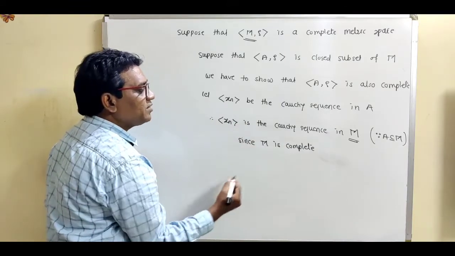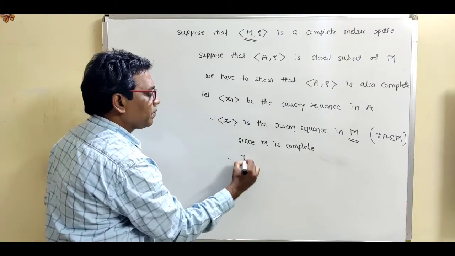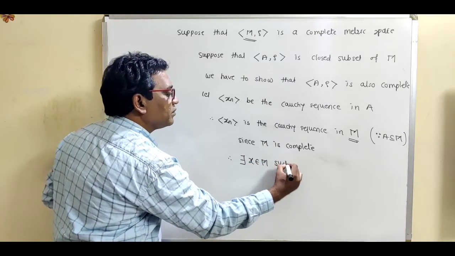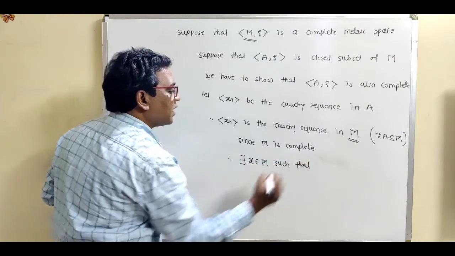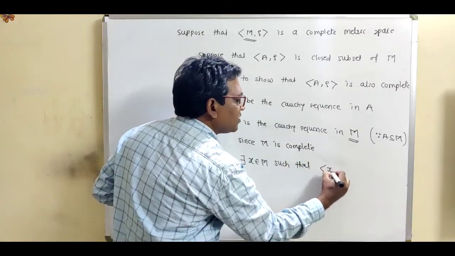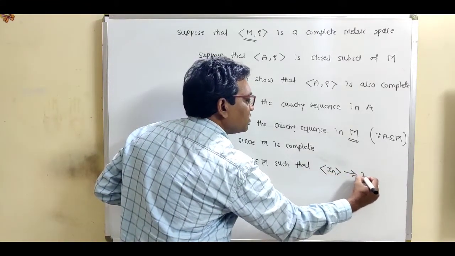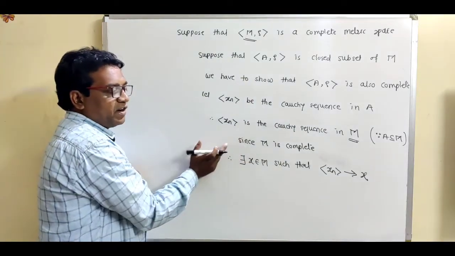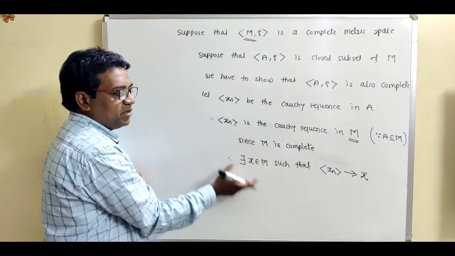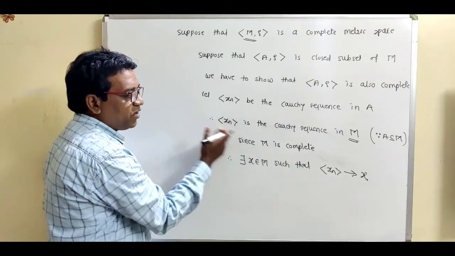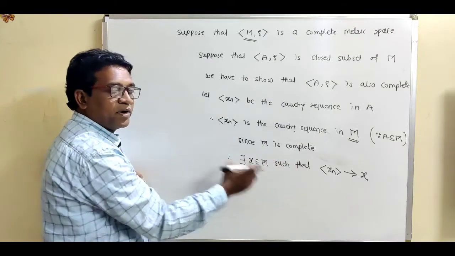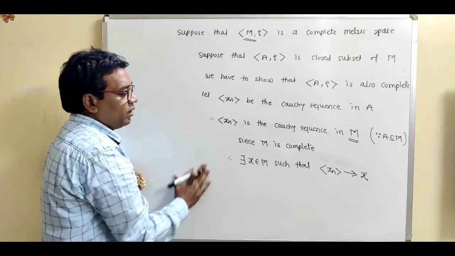So because M is complete, therefore there exists x belonging to M such that this sequence xn converges to x. Because M is a complete metric space, every Cauchy sequence converges to some point in that particular metric space.